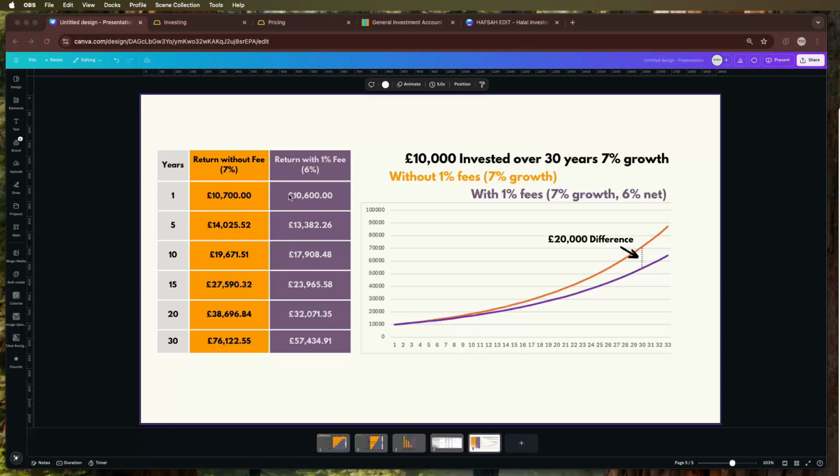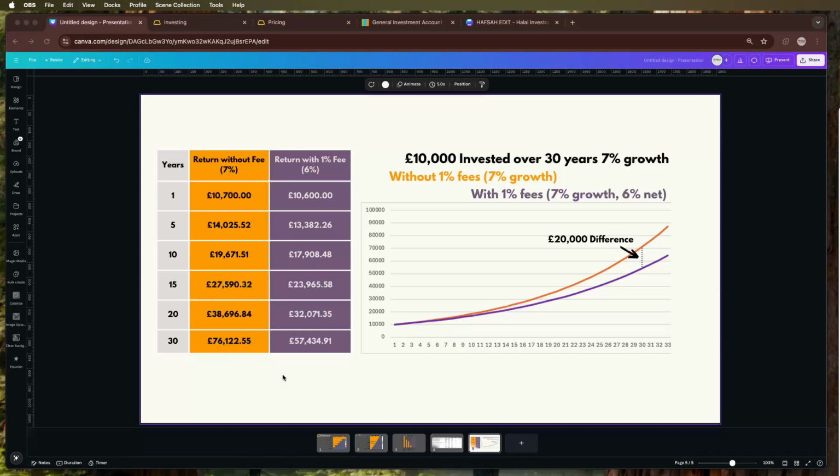It's just going to cost you £100. But the fact that the 1% is being taken away and therefore not being allowed to compound over the long run is what causes the difference in values over the long term. And if we just skip down, for the case of keeping it quick, over 30 years the difference becomes around £20,000 just because of that 1% fee.